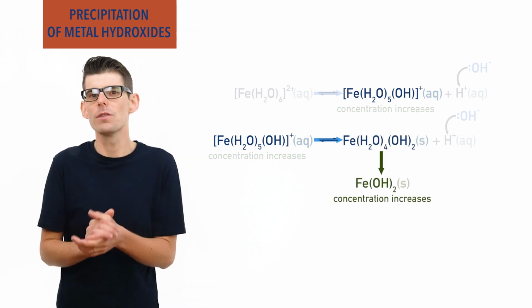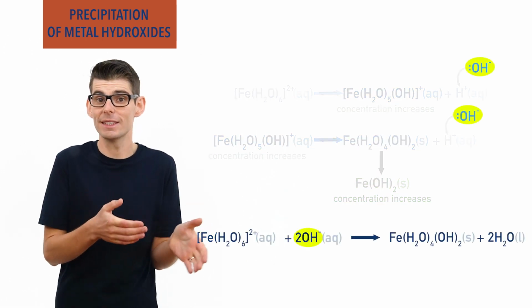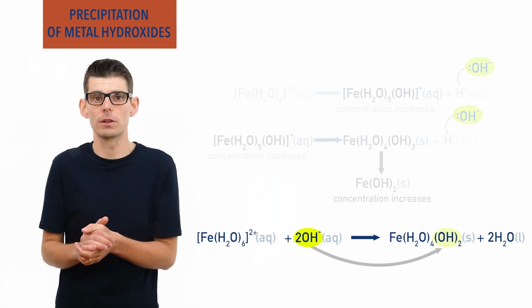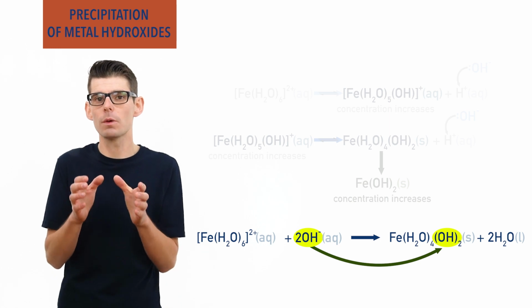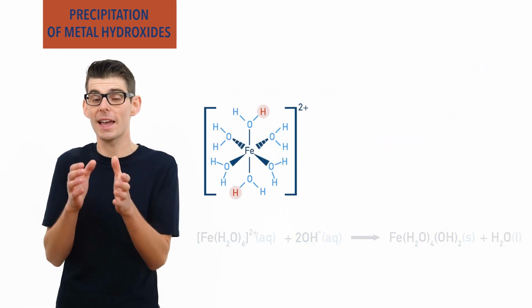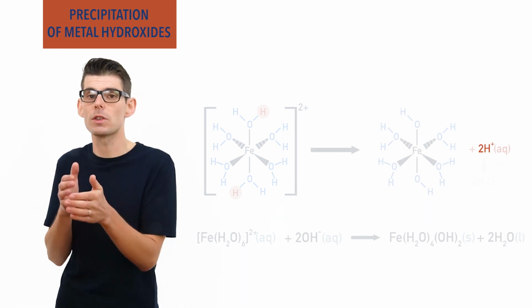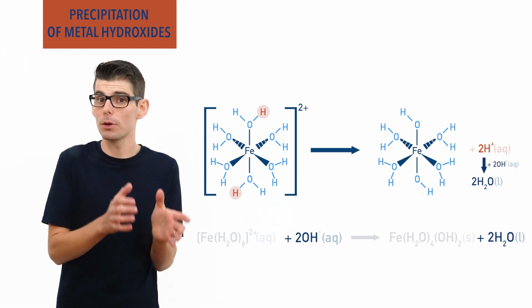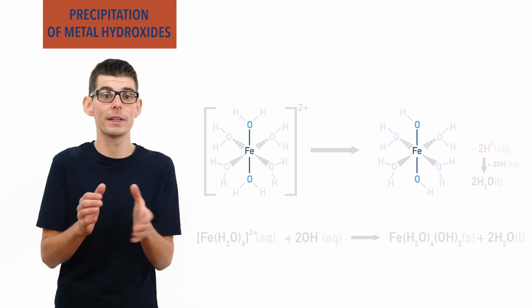It looks in the overall reaction like the added OH- ions have swapped places and been substituted with H2O ligands in the complex ions. This isn't the case, however. The original H2O ligands have simply lost a H+ ion, and the H+ ion has reacted with the OH- ions added. The same oxygens remain bonded to the transition metal ion in the complex the whole time.